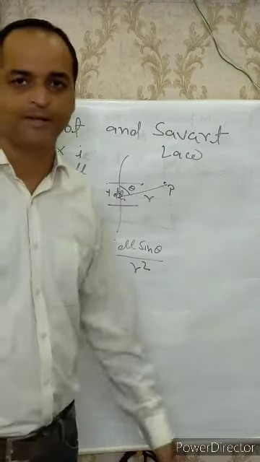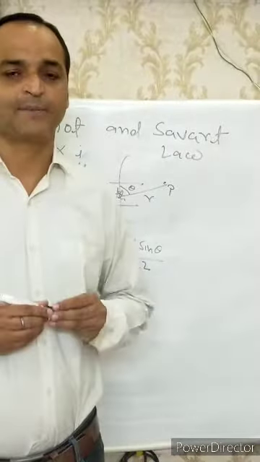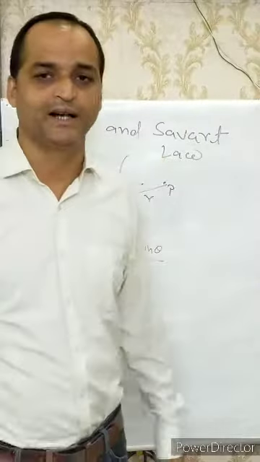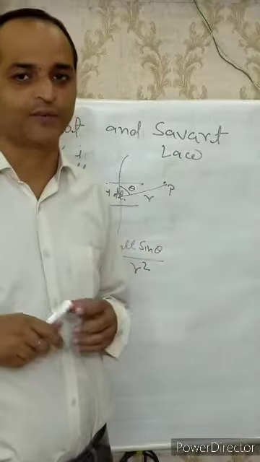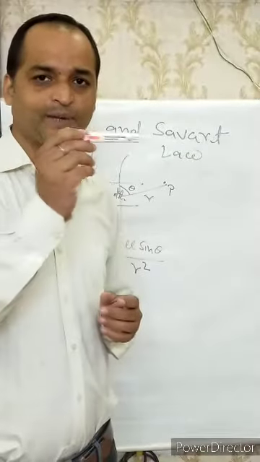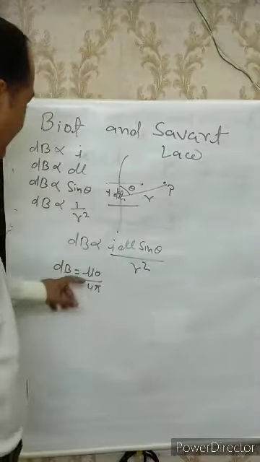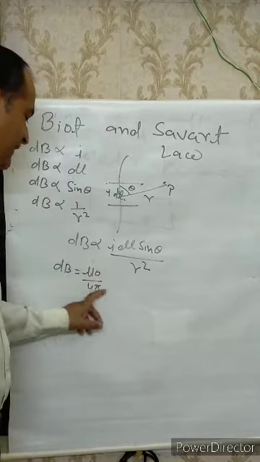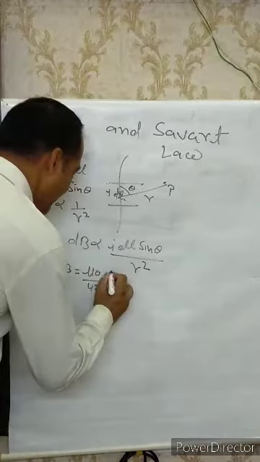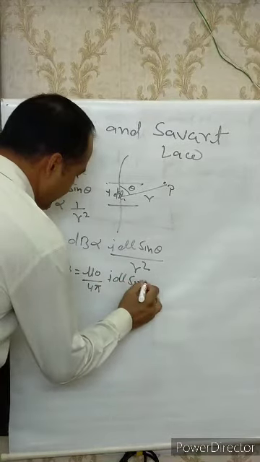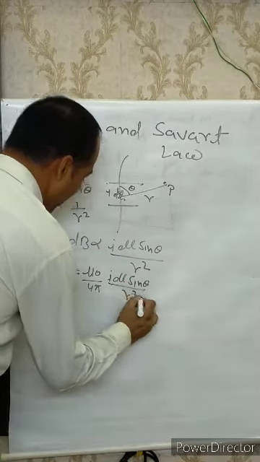What is magnetic permeability? The degree, the extent up to which the magnetic field lines can penetrate the medium is called magnetic permeability. So this is the constant of proportionality: dB equals mu naught by 4 pi into I dl sin theta upon r square.